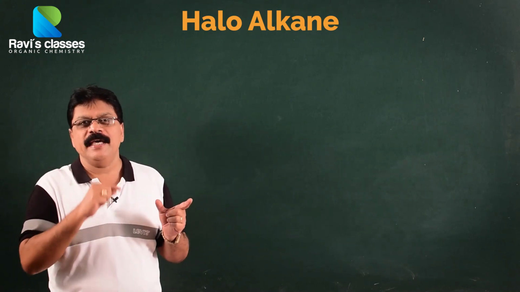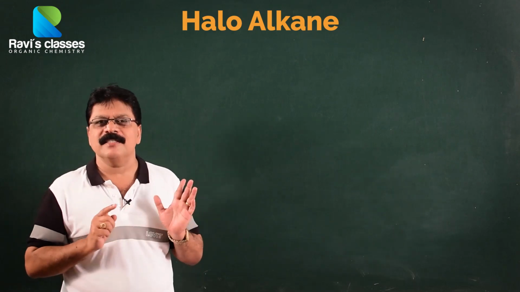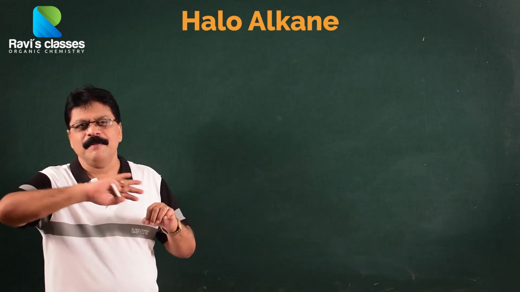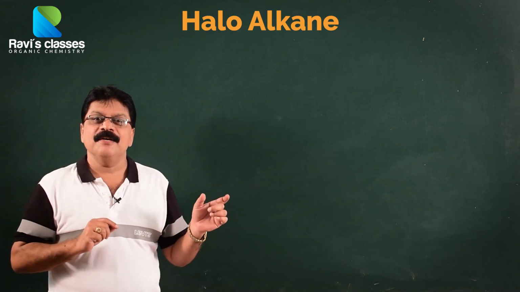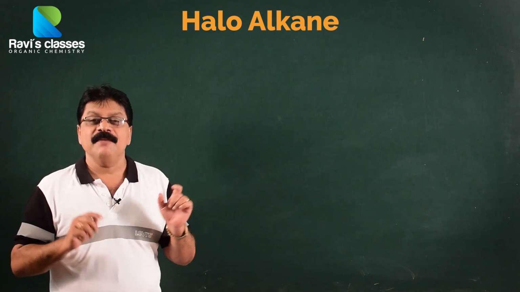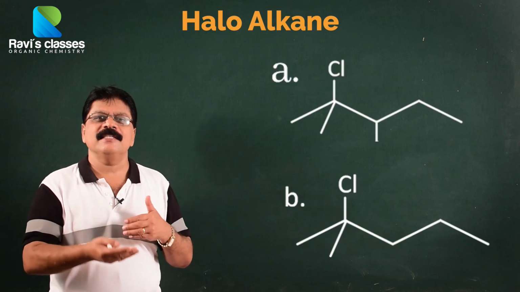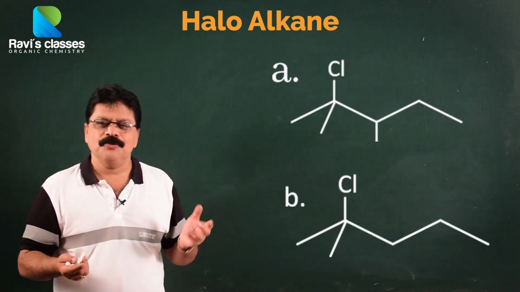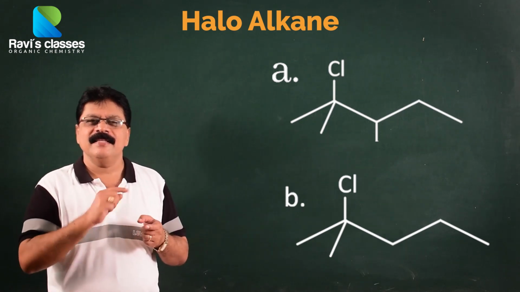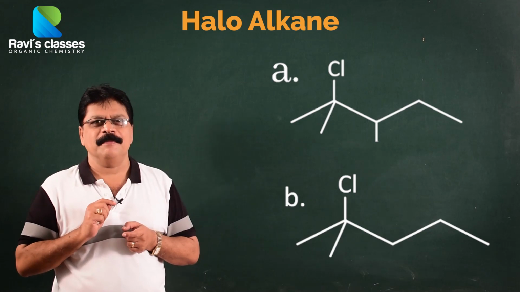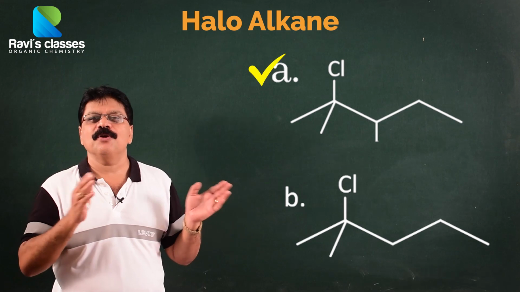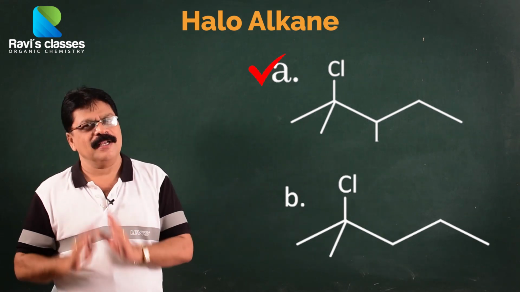So, if you have got two different haloalkanes, A and B, which both are tertiary, first check and find out, once a carbon cation is formed after the breaking of the Cl minus, which will be more stable. I hope you understand. If the alkyl group is more, naturally the resultant carbon cation will be more stable. So, if you have got two tertiary, find out which has got more plus I effect, and then that will be more stable. Therefore, that will be formed very easily. So, among two different tertiary haloalkanes, the one that will undergo SN1 type reaction faster is that which has got more alkyl substitution.